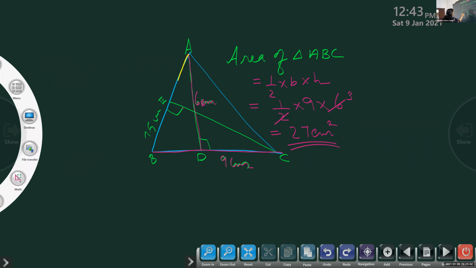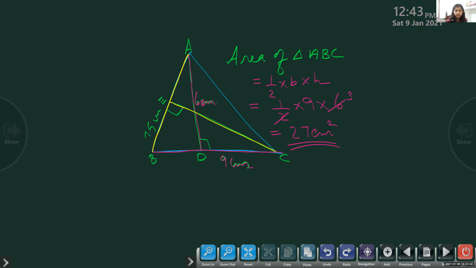Half into base into height is the area of the triangle. Listen to me, the area of the triangle is also equal to this base and this height, isn't it? Half into base into height. That can be of any side. That is the area of the triangle.